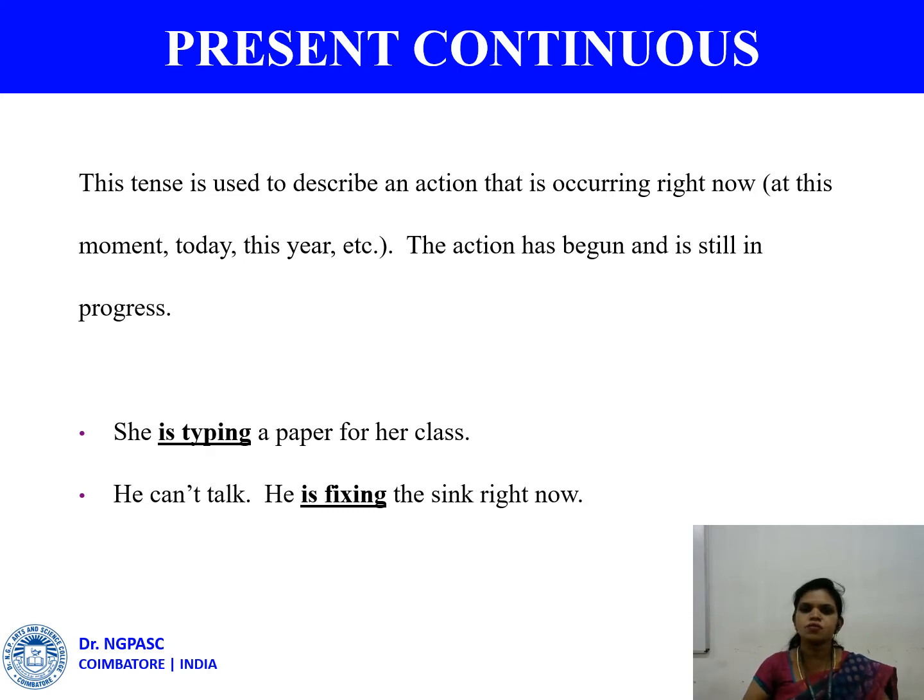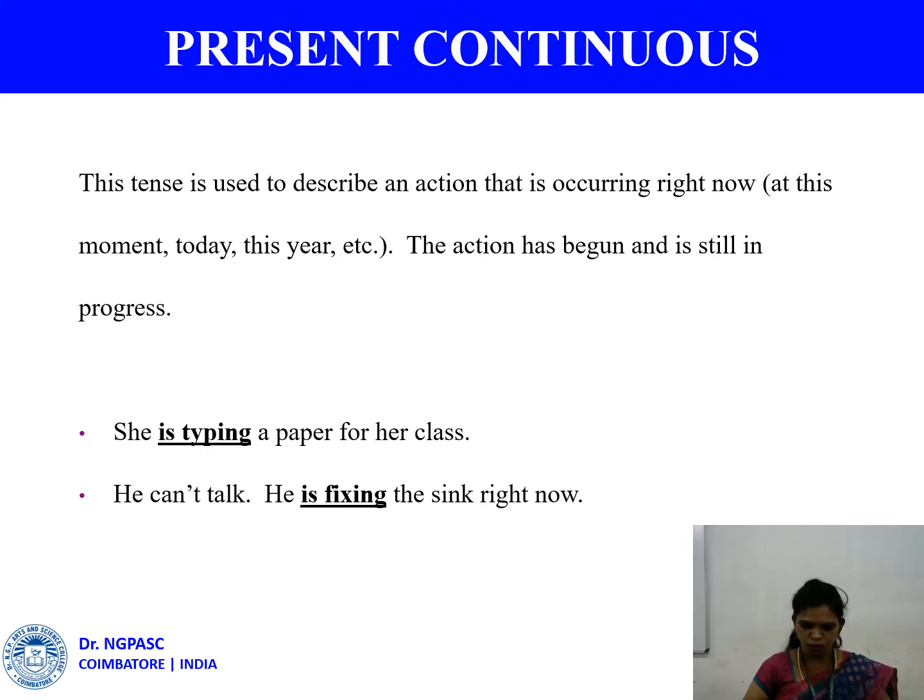Present continuous tense we use in order to describe an action that is in progress at the time of speaking, which means the action is taking place. The action is happening at the time of speaking. Example, she is typing a paper for a class. So what is she doing? She is typing. Her action of typing is going on at the present time. So in order to refer to any action that is in progress at the present time, for that we use present continuous tense. And for all the present continuous tense, you have to add the letters ing to the verb along with the auxiliary verb.